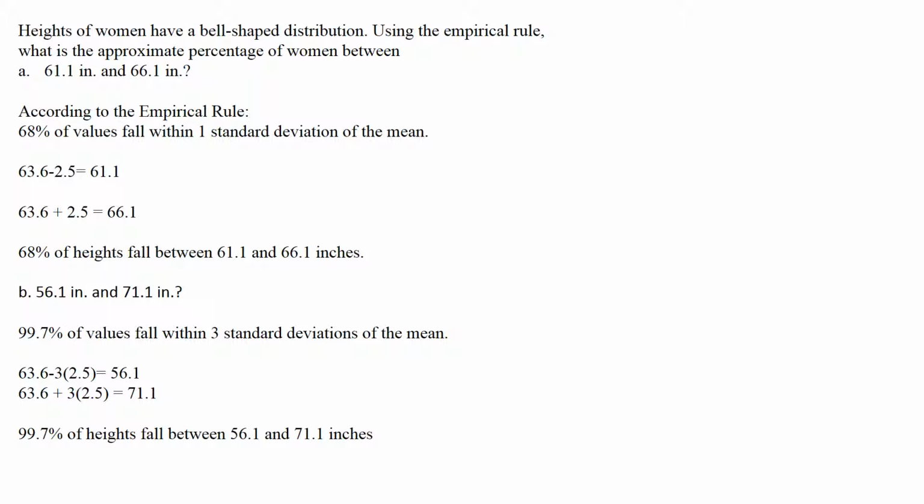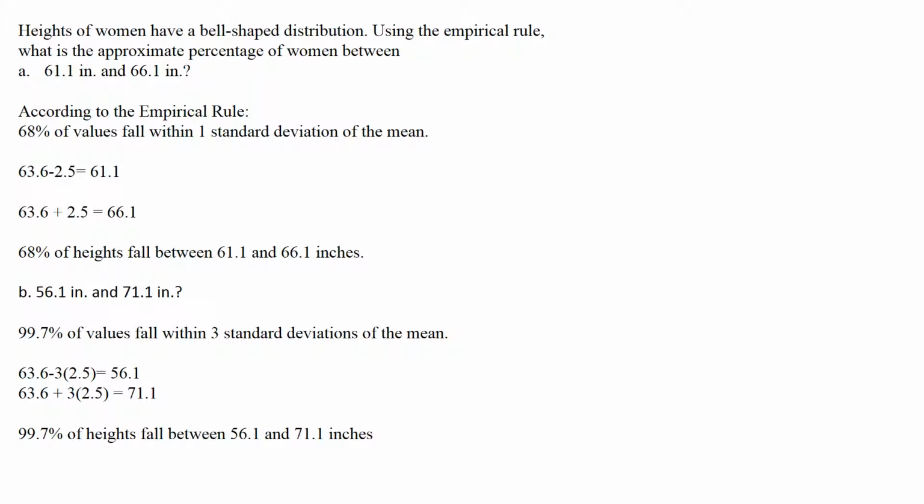The third question still deals with heights of women. We have heights of women have a bell-shaped distribution. Use the empirical rule, and we have to find what is the approximate percentage of women between 61.1 inches and 66.1 inches.